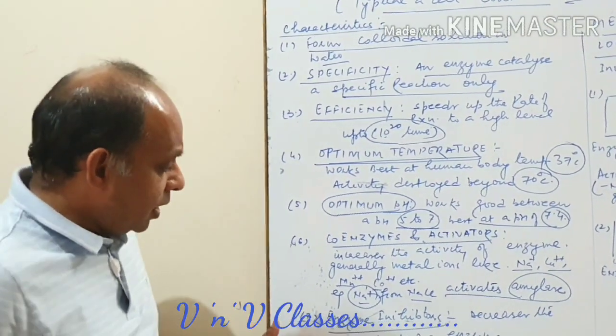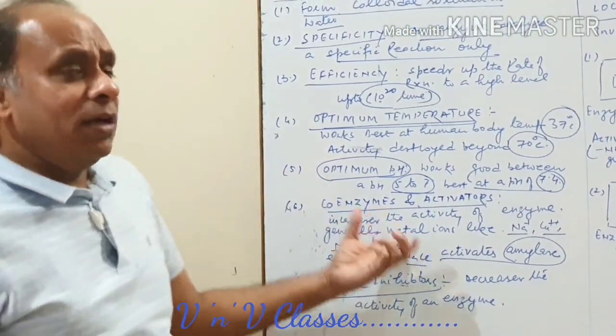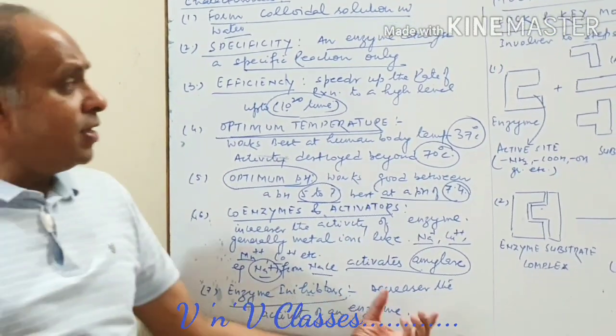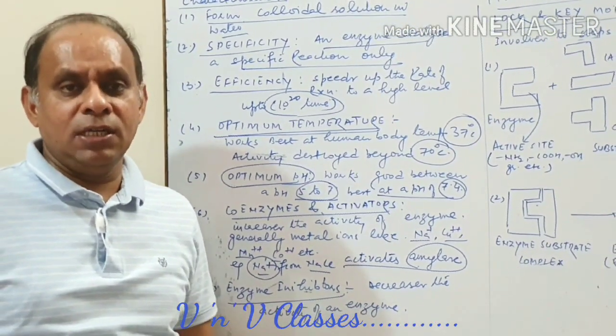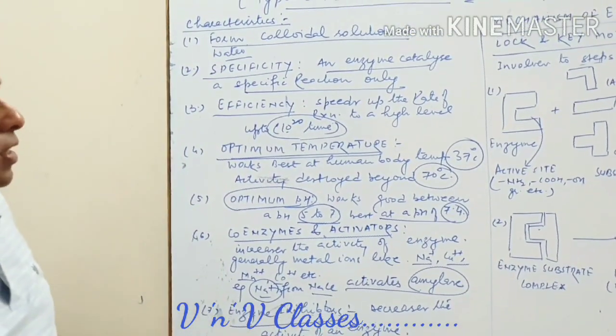Now similarly, we have enzyme inhibitors. When we talk about an enzyme activator, which increases the enzyme activity, we have enzyme inhibitors, which decrease the enzyme activity. I will discuss it more later, but these are some of the important characteristics of enzymes.